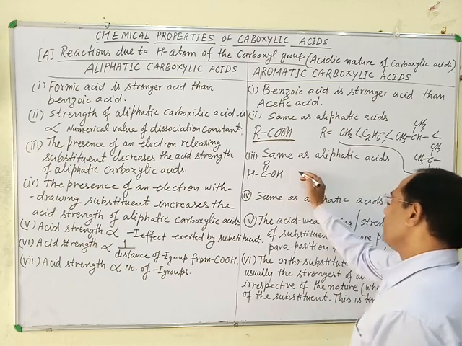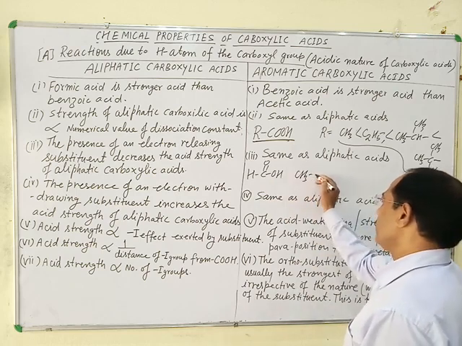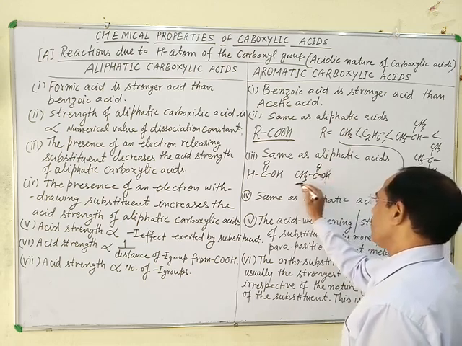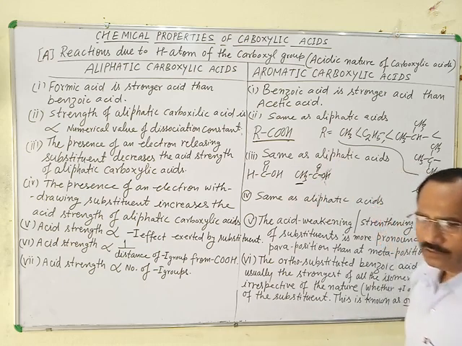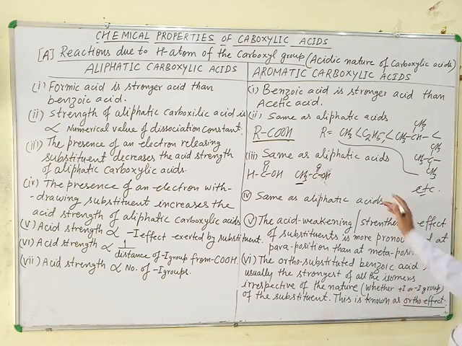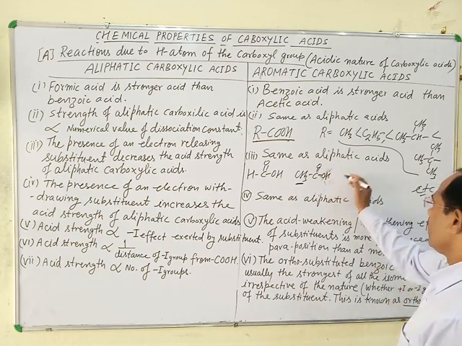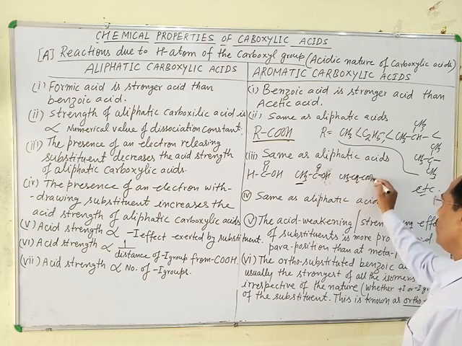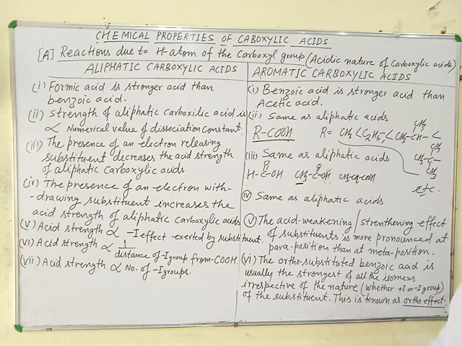Next, CH3COOH, acetic acid, in which the methyl group exerts plus I effect. If we take it next, CH3CH2COOH, propionic acid, its I effect is stronger than methyl group.